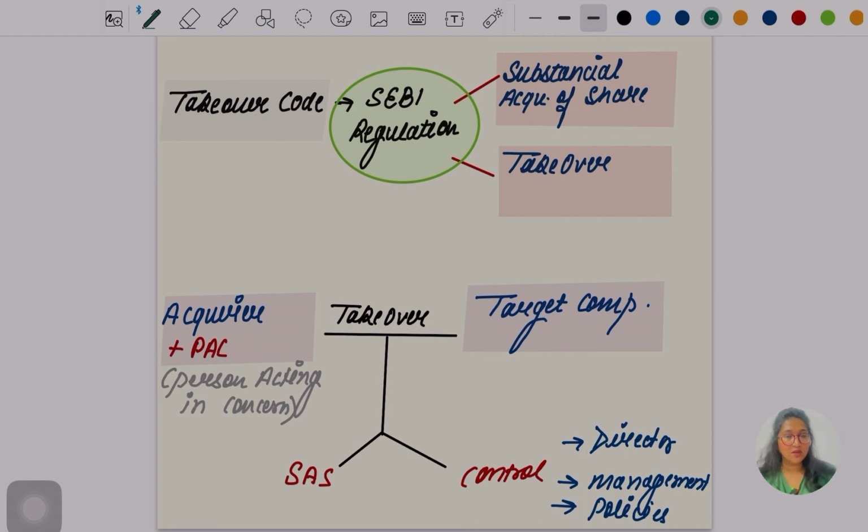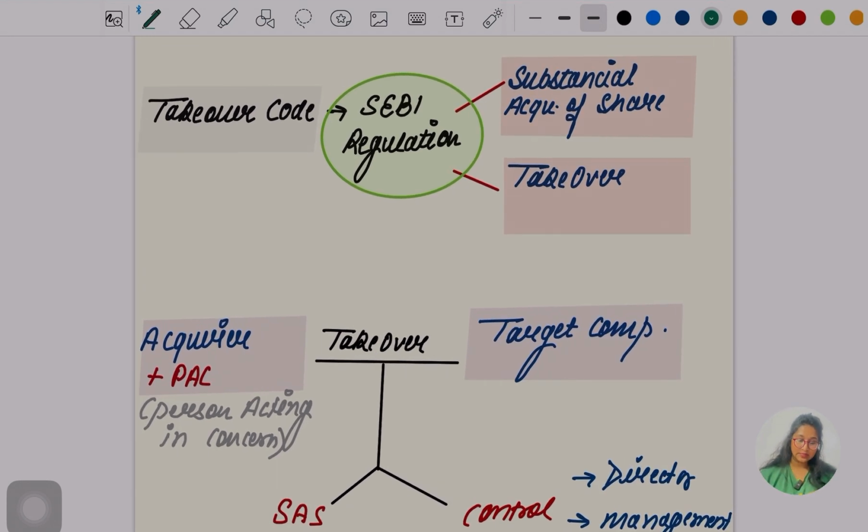Today we are going to start another chapter of our Corporate and Economic Law, which is going to be the Takeover Code. First of all, we have to understand what this is. Yes, let's get started with this chapter now. The Takeover Code is a SEBI regulation. There are two things mentioned there: first is the substantial acquisition of shares, and second is the takeover.